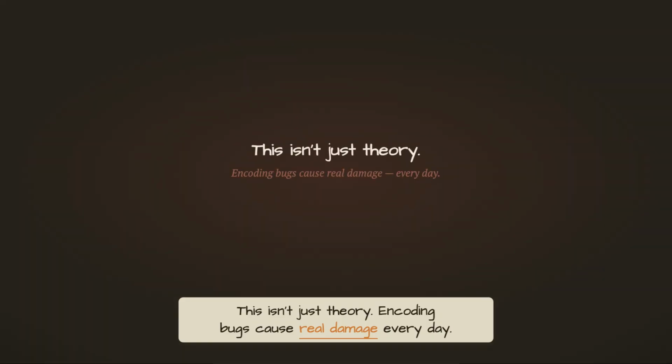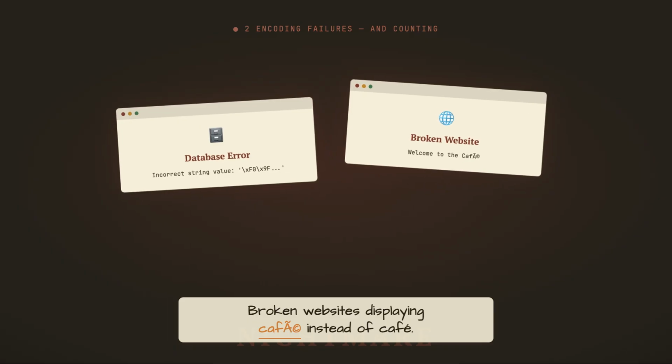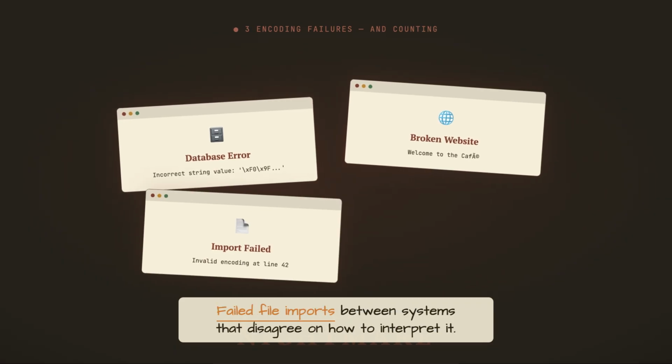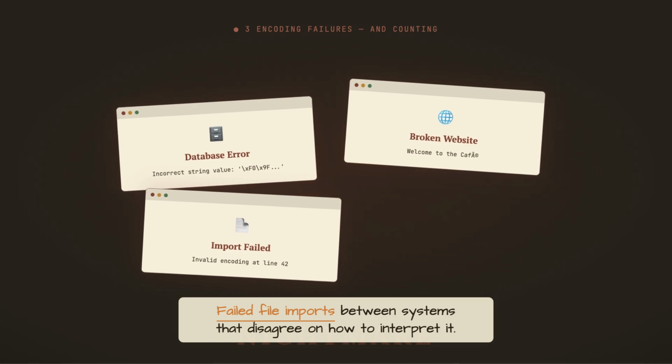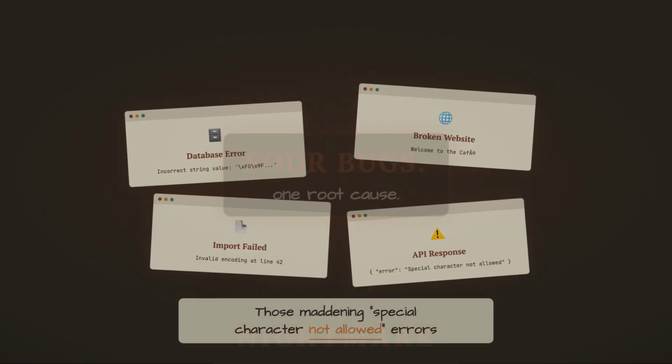This isn't just theory. Encoding bugs cause real damage every day. Corrupted databases when users enter emojis the system can't handle. Broken websites displaying café instead of café. Failed file imports between systems that both technically support Unicode but disagree on how to interpret it. Those maddening special character not allowed errors that seem to come from nowhere.